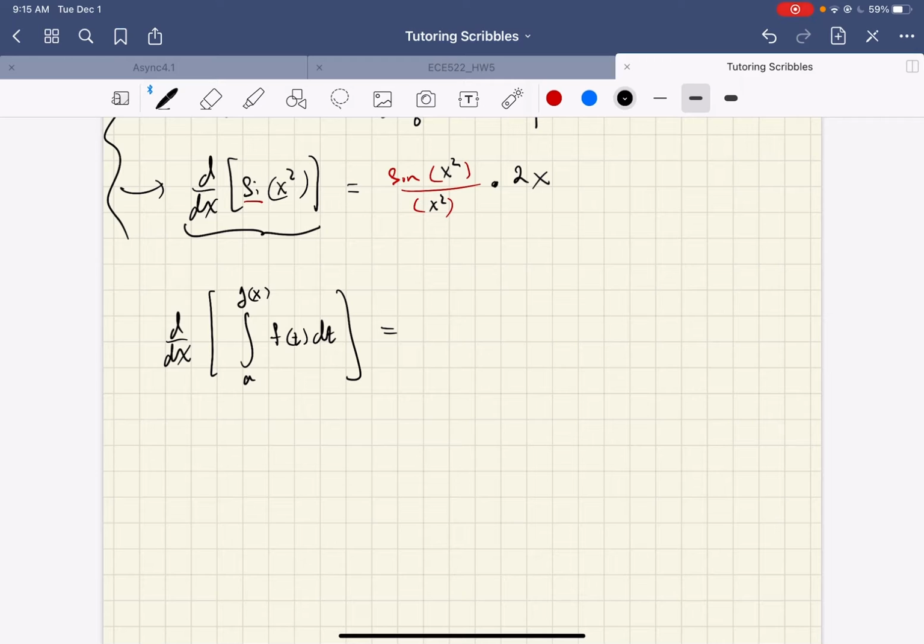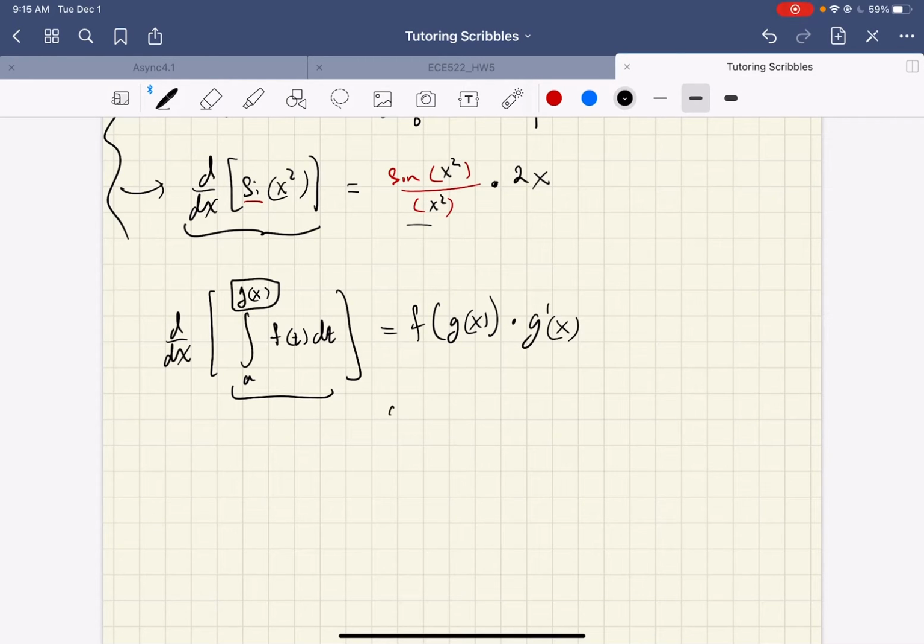Well, just like before, you take the derivative of the outside, and the outside is a little bit weird, but it's this integral operator. So I'm taking the derivative and I get just f, but I leave the inside the same. And again, inside is a bad word for it now, but the quote unquote inside is this upper limit. So it's f of g of x times g prime of x. I have a chain rule.